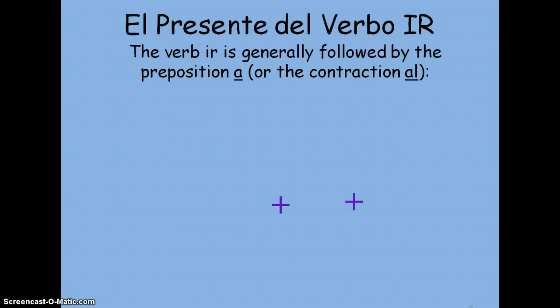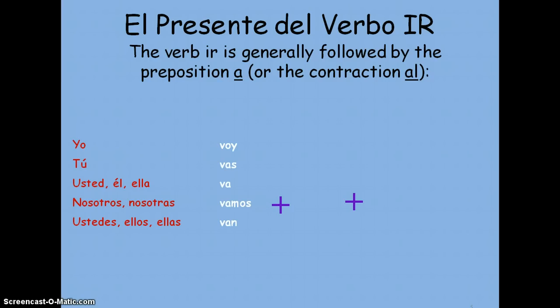So, el presente del verbo ir. The verb ir is generally followed by the preposition a or the contraction al. And I'll show you what that looks like. It's like a little math formula. Here are your subject pronouns. You can start with these. You don't have to, because when you conjugate the verb, that tells you who's doing it. But to be careful and to be super specific, I would. So yo, tú, whatever, some form of ir.